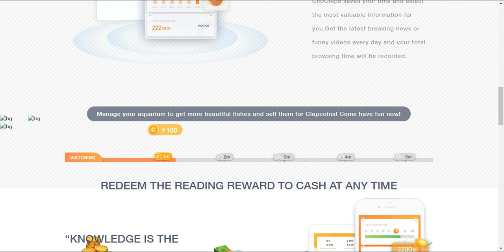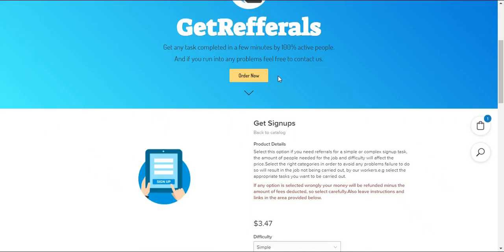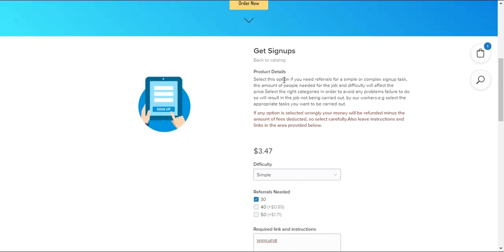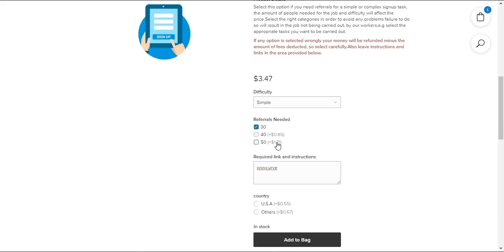I have some referrals on ClipClaps too, and a whole lot of other apps I'm actually using, because this website actually makes it possible for you to earn more money than you actually spend on buying those referrals. For instance, Swagbucks pays you about $3 per referral that you get after they complete a certain task, and this website is going to cost you $3 to get about 30 referrals. So I hope you guys understand how this goes.